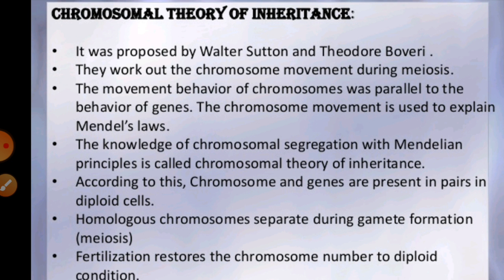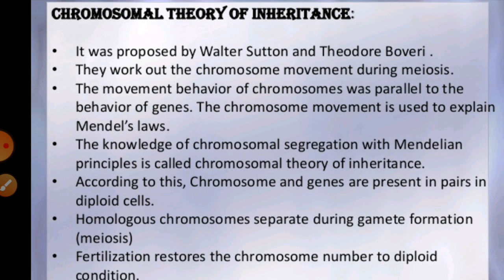And on the third point, the chromosomes as well as the genes are found in pairs. According to the chromosomal theory, the chromosomes as well as the genes are always found in pairs.